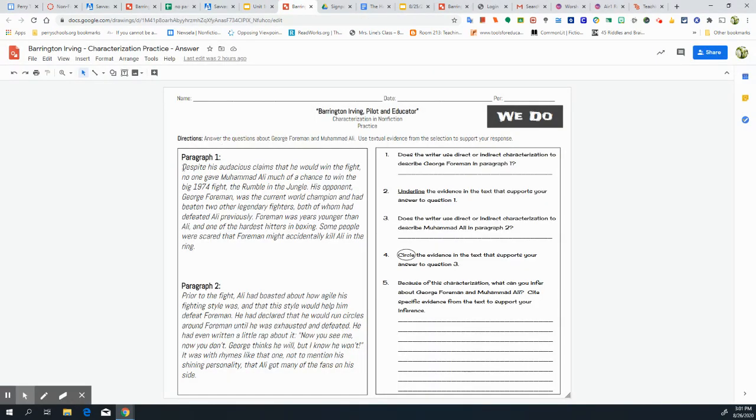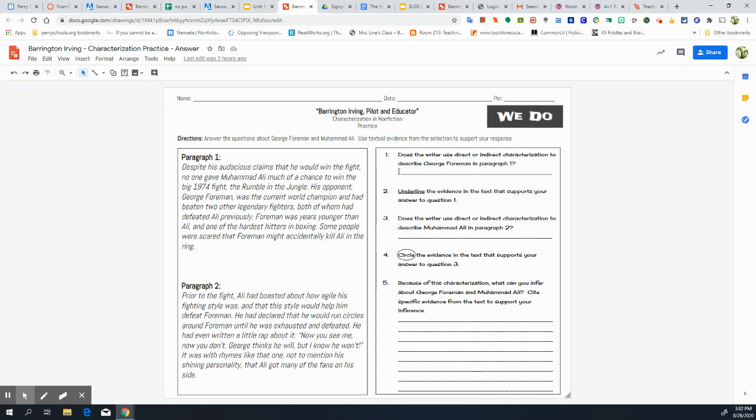All right. First paragraph said, despite his audacious claims that he would win the fight, no one gave Muhammad Ali much of a chance to win the big 1974 fight, the Rumble in the Jungle. His opponent, George Foreman, was the current world champion and had beaten 2 other legendary fighters, both of whom had defeated Ali previously. Foreman was years younger than Ali and one of the hardest hitters in boxing. Some people were scared that Foreman might accidentally kill Ali in the ring. So first paragraph here, which is what our question number 1 is asking us, does the writer use direct or indirect characterization to describe George Foreman in paragraph 1?